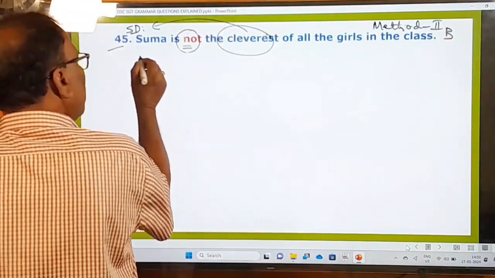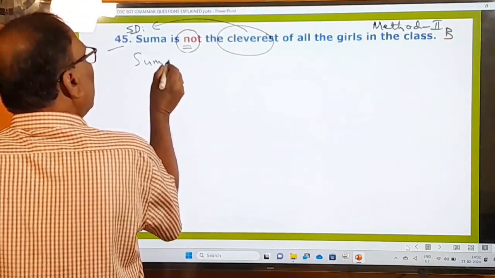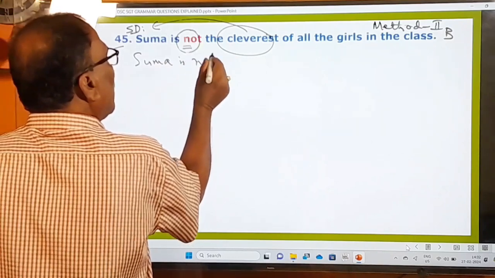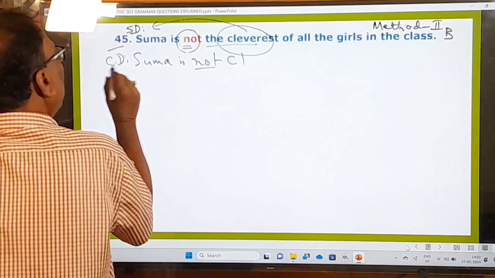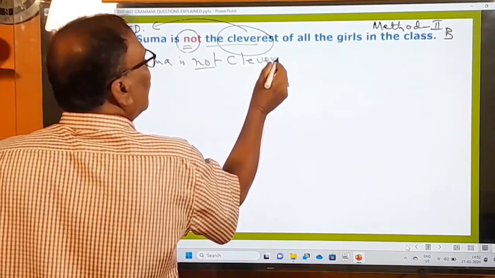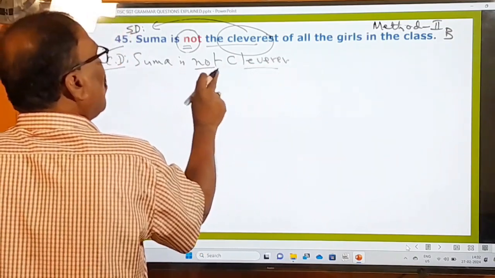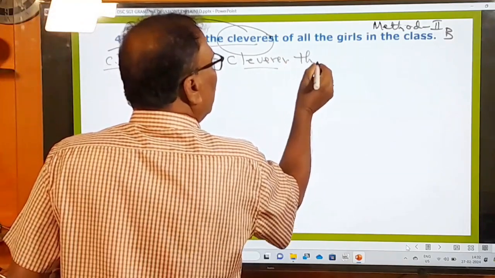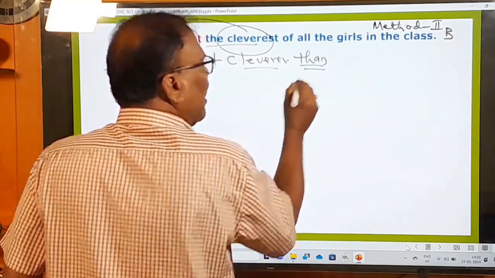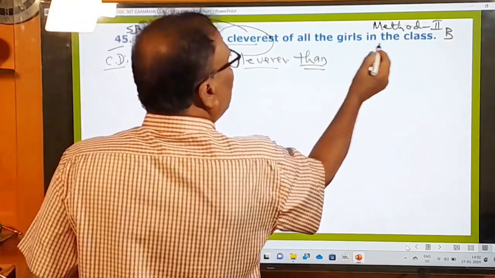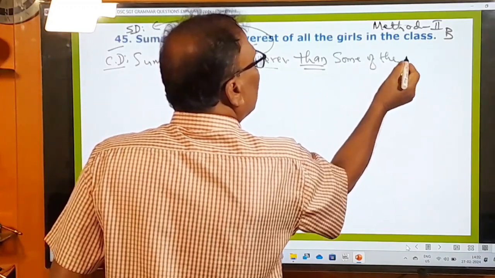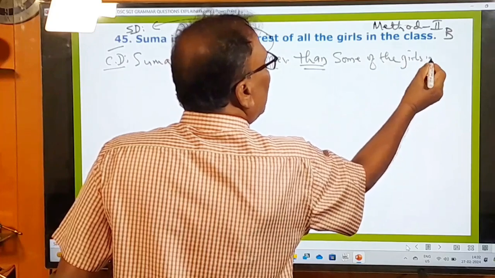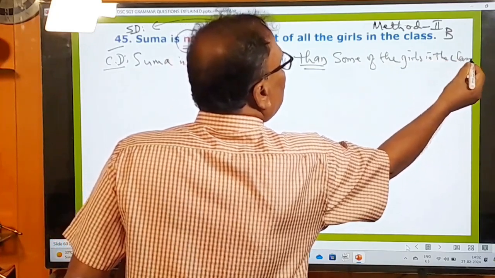Let us change the sentence first of all before we choose the correct answer. Suma is not is used as it is. The cleverest is turned into the comparative degree, cleverer. So Suma is not cleverer. After the comparative adjective, you have to use than. After that, of all the girls in the class should be turned into some of the girls in the class. That should be the sentence.